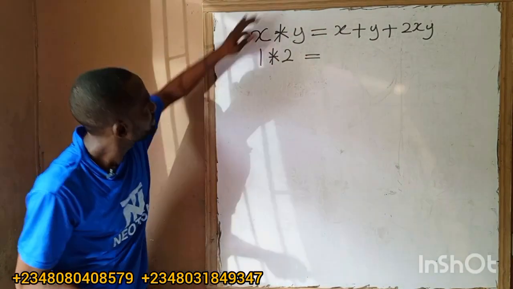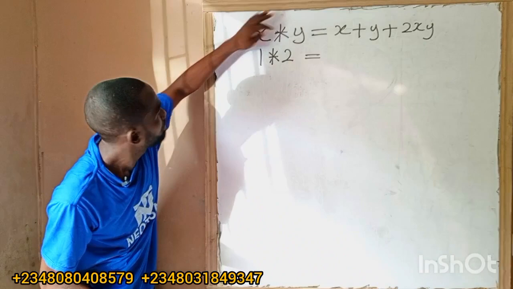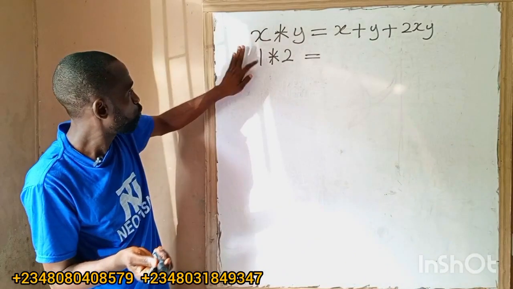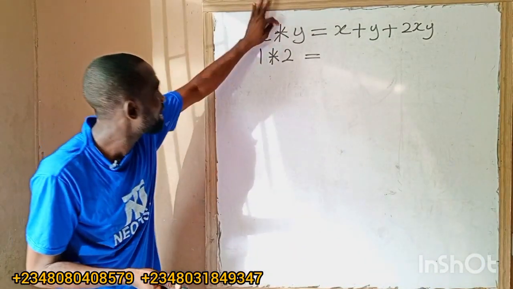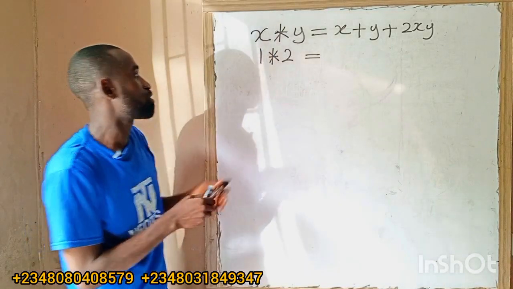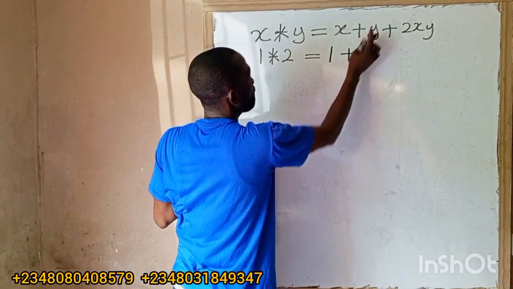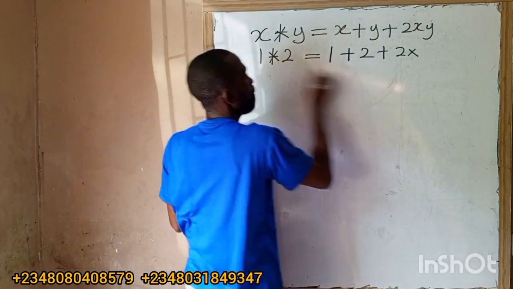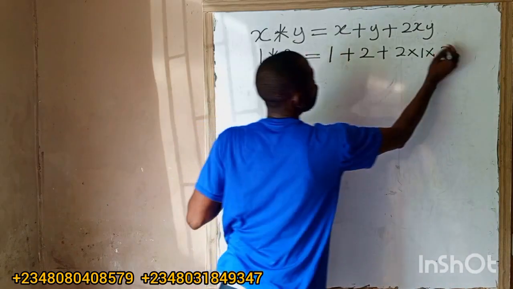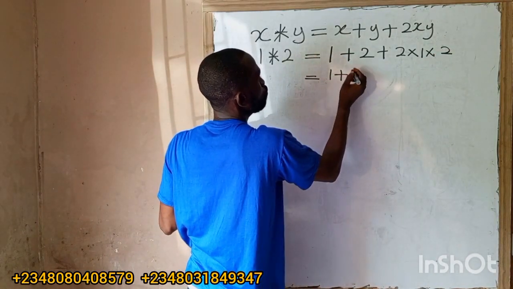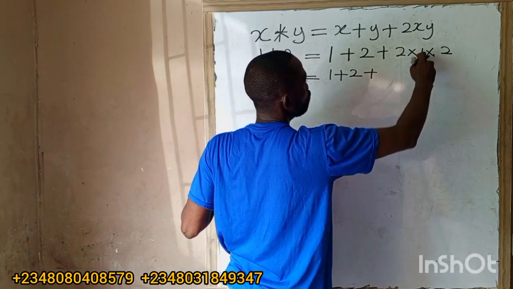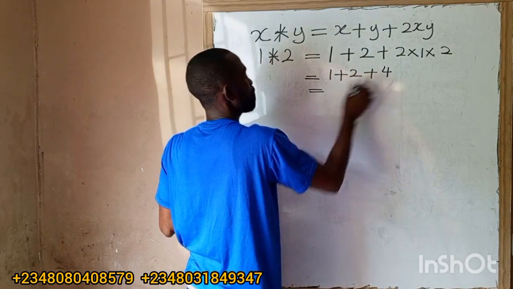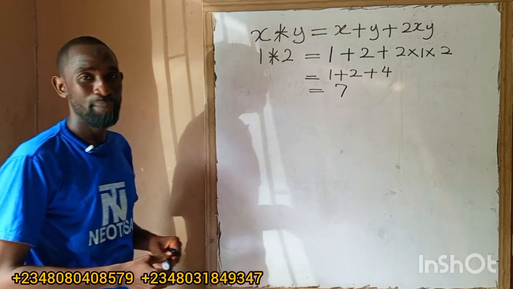Now, what are we going to do? Since this sign and this sign are the same thing, it means our X is 1, our Y is 2. Anywhere we see X, we put 1. Anywhere we see Y, we put 2. That's all, if the signs are the same. So X is 1, plus Y is 2, plus 2 times X, 1, times Y, 2. This will now be 1 plus 2 plus 2 times 1 times 2. 2 times 2 is 4. 1 plus 2 is 3. 3 plus 4 is 7. That is what we have under binary operation.